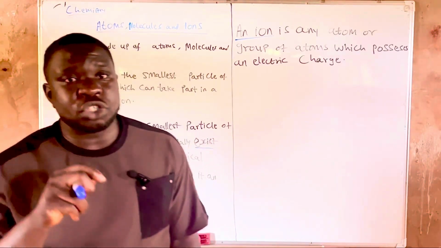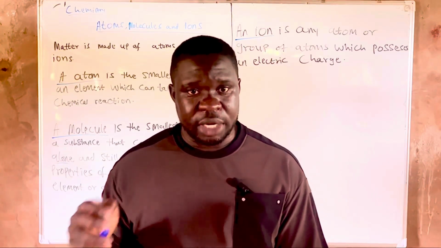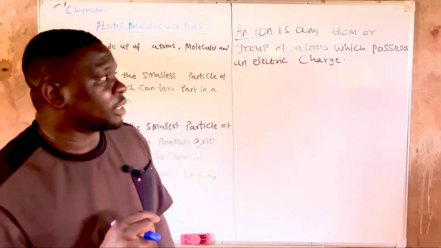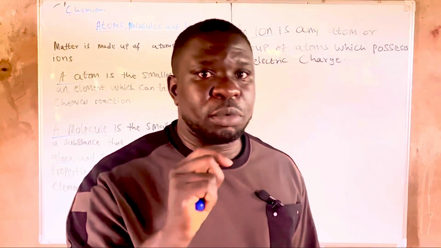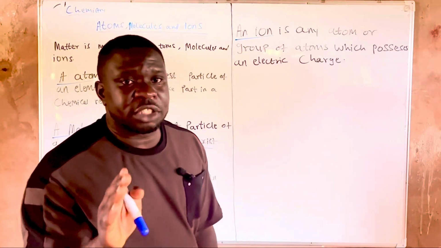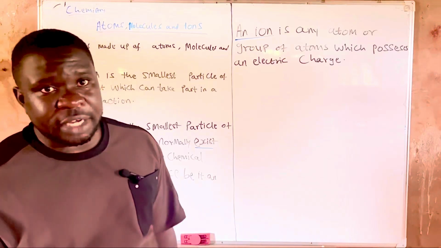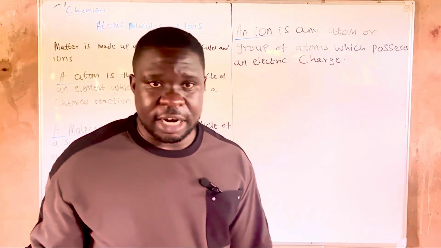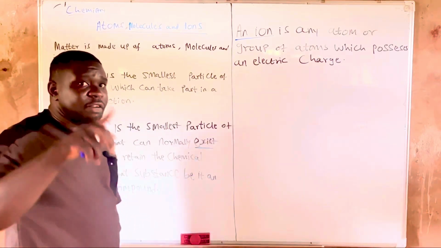But I want you to know the difference between atoms, molecules and ions. Now, look at the big difference. An ion can be an atom, but it must have an electric charge. If it doesn't have an electric charge and it's just an atom, it is not an ion. An ion can be a group of atoms and it can have electric charge, but if it doesn't have, it is never an ion. So an ion must have an electric charge.